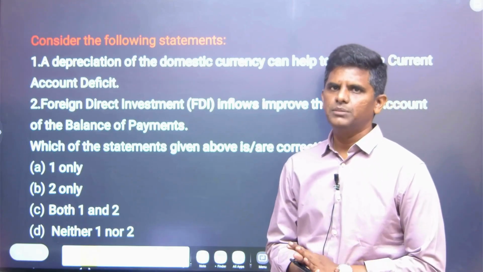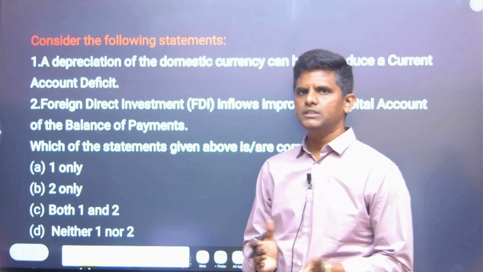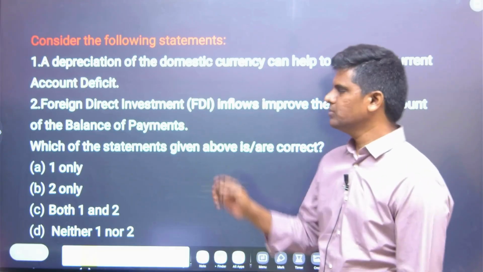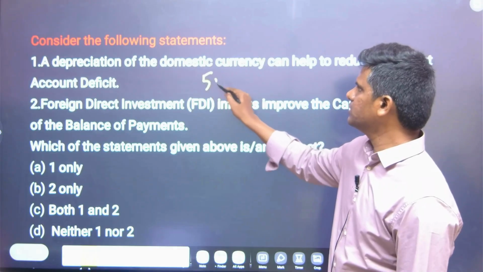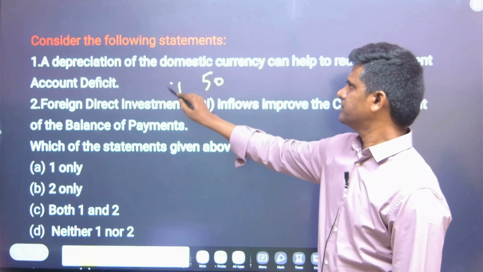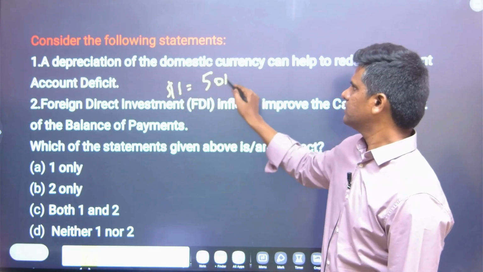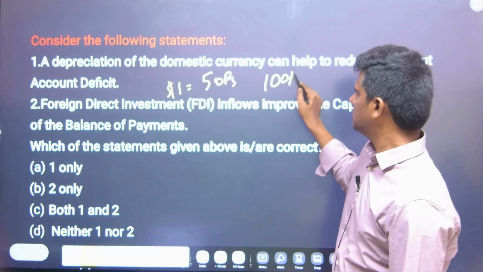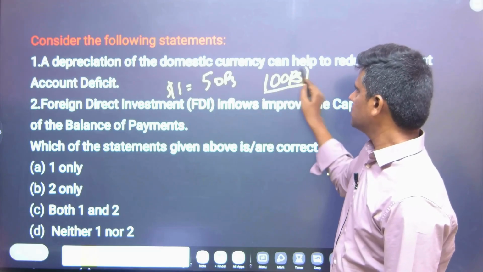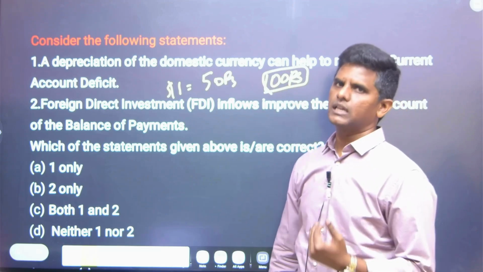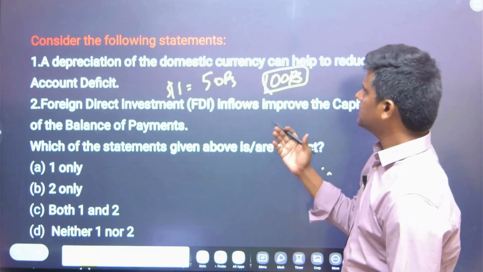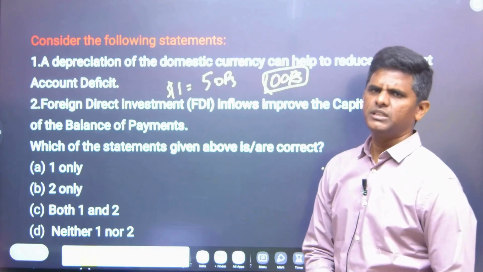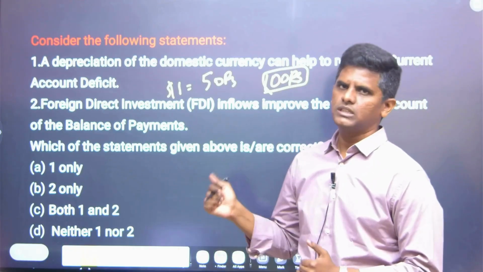What happens when the depreciation of the currency happens? We will get more rupees for the dollar. Suppose we were getting 50 rupees per dollar, now we will get say 100 rupees per dollar. So we are getting more rupees, so we can make more goods and our exports can improve. So obviously the depreciation of the domestic currency can help reduce the current account deficit because we can export more. So this is the correct answer.